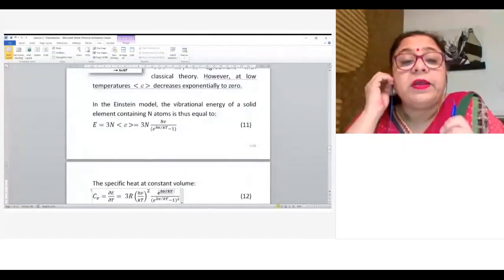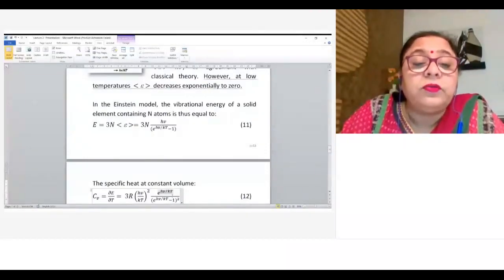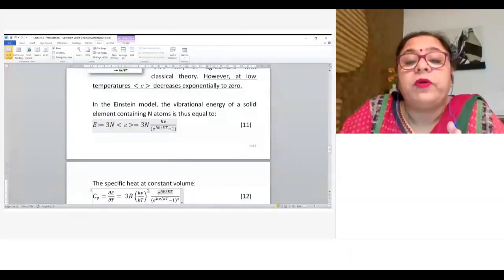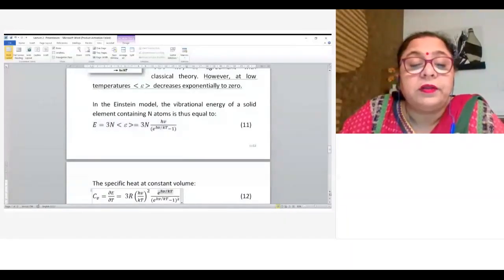While in the case of classical theory, it was temperature independent. And in the case of the Einstein model, the vibrational energy of a solid containing n atoms is equal to 3n times the average energy, and this is the energy obtained from Planck's formula. Okay, so now instead of 3n kT, what we have in classical theory, we have 3n h nu upon e to the power h nu by kT minus 1. So the frequency term is also there, which was not there in the case of classical theory.